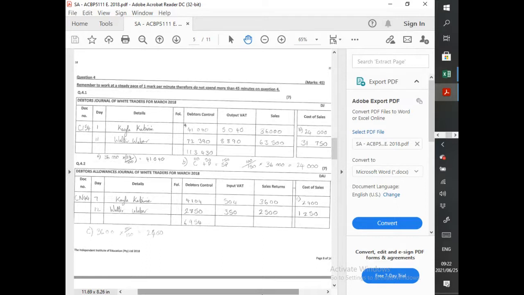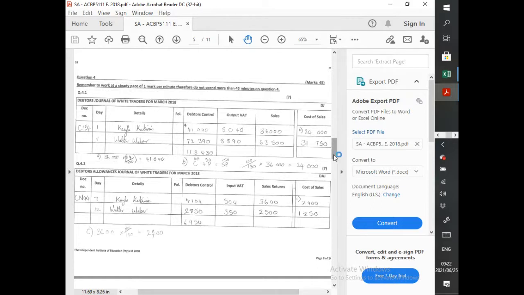That's how we got the cost of sales. Then we know on the 12th, we accepted unwanted goods returned by Walter. They've given us the cost again, and they've given us the value of those goods, and we then act accordingly. All right, awesome stuff. So that's your debtors allowance.